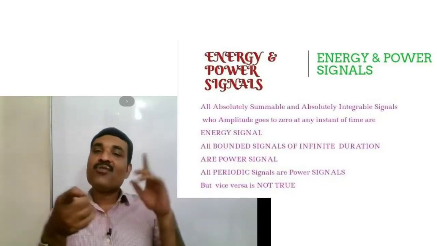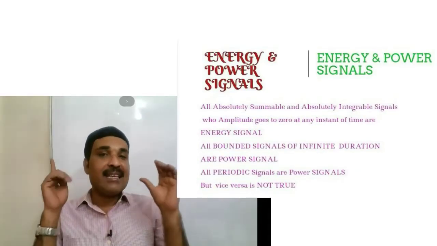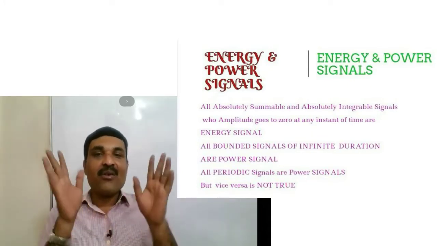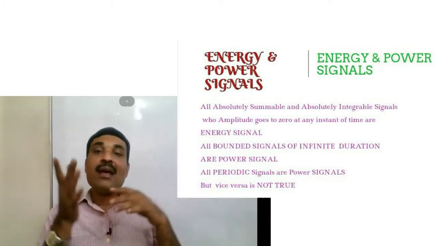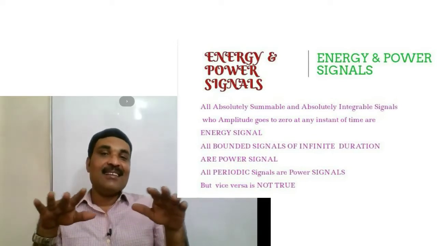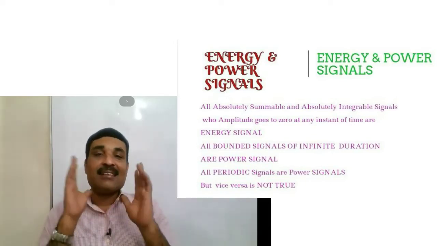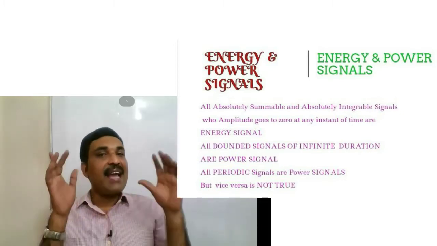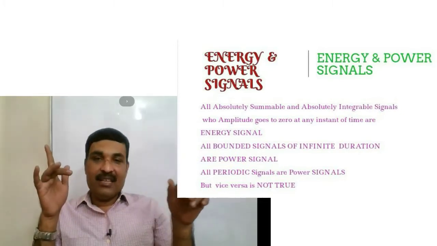Now, examples of energy signals are a pulse signal, either a square pulse, a rectangular pulse, a triangular pulse, or any exponentially decaying signal. These are all examples of energy signals. The value of energy of all these signals is finite, that is, less than infinity.